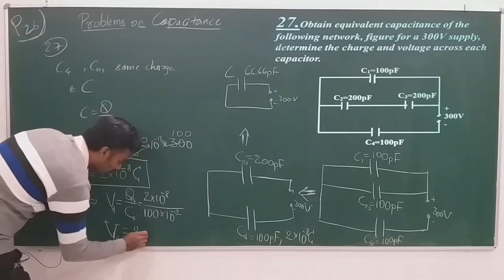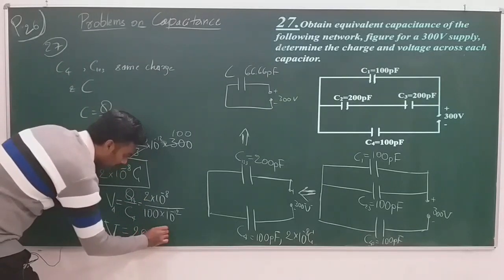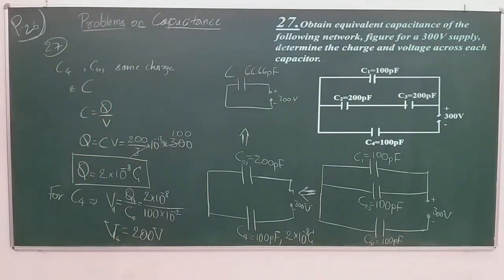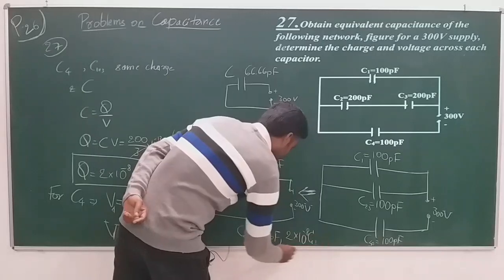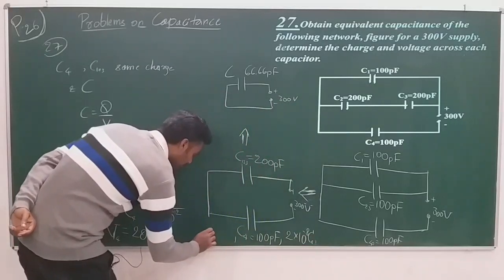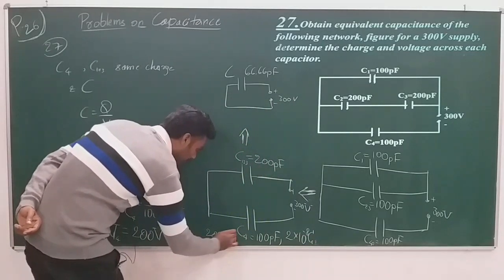So it is 200 volt. So V4 is 200 volt. C4 has 200 volt.